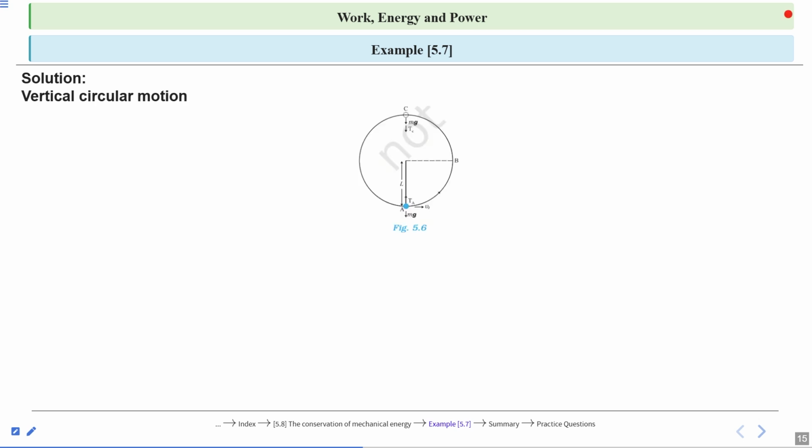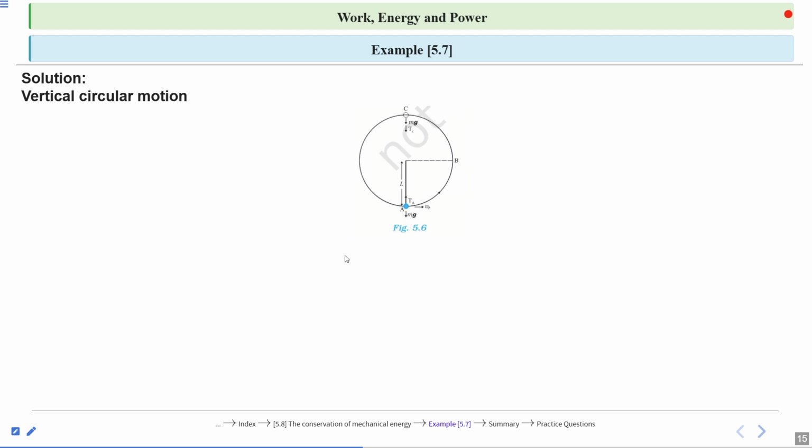Vertical circular motion. You have all seen someone swing a bucket of water in a circle above their head without the water falling. Ever wondered how that works? That's vertical circular motion. And today we will understand the physics behind it.